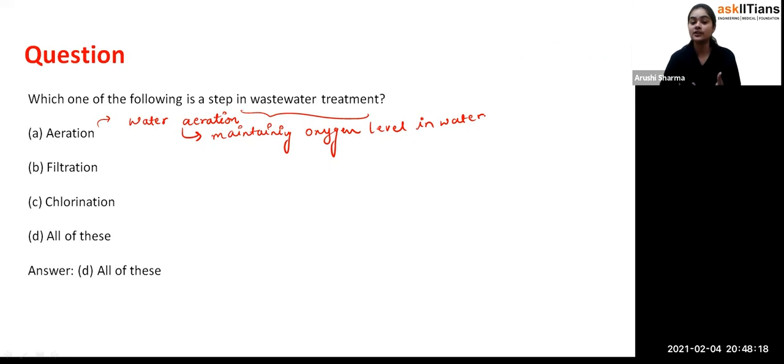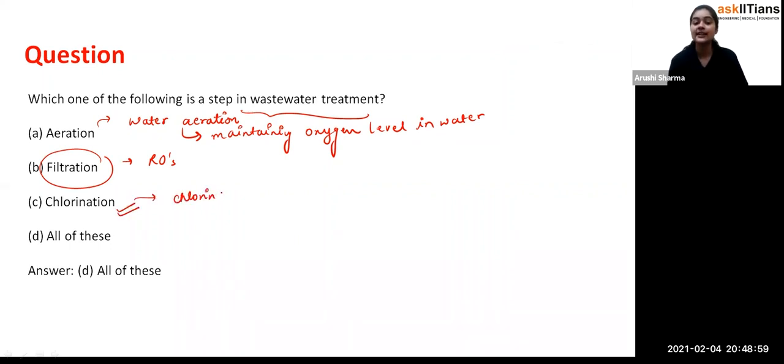And even the aquatic animals or the aquatic plants which live in water, how are they surviving? Because they are getting the oxygen from water, na? That's how they are also surviving. So water aeration is a process in which there is a maintenance of the oxygen level in the water. Filtration, obviously you can see that the ROs are in our houses, generally used for the purification of water. Filtration, we can directly relate it with purification of water only. That means with filtration we can filter out the impurities from the water so that we can have good water. Chlorination. So chlorination is a technique in which we use chlorine.